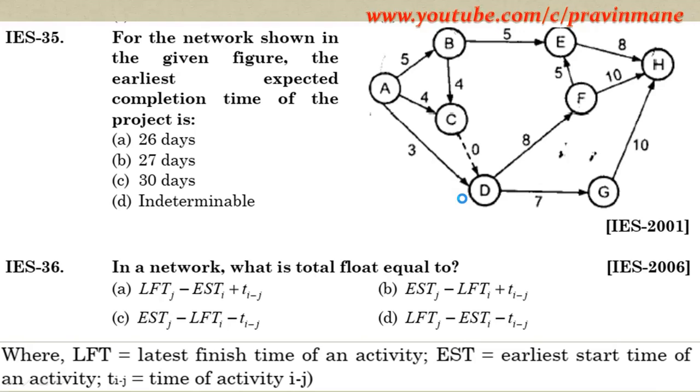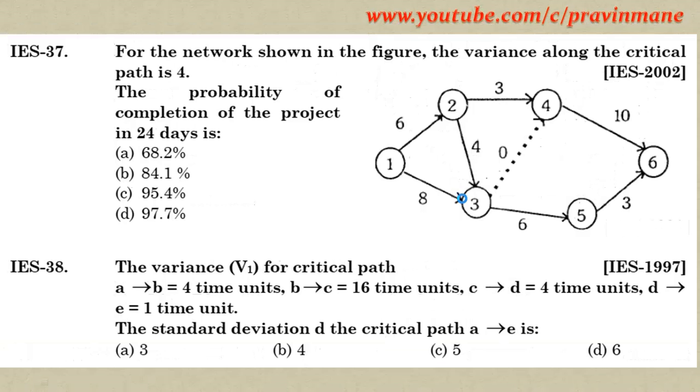Now these are based on the CPM. LFT is latest finish time, EST is earliest start time of an activity, TIJ is time of activity IJ.